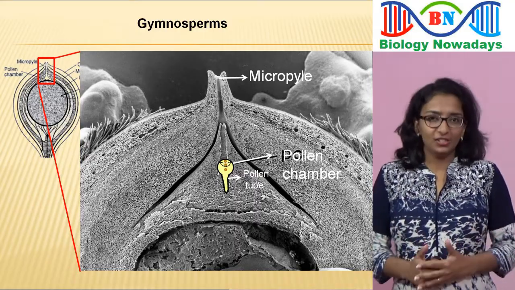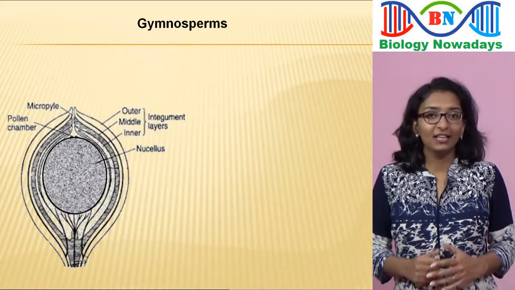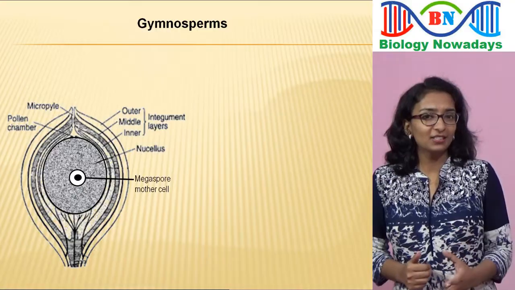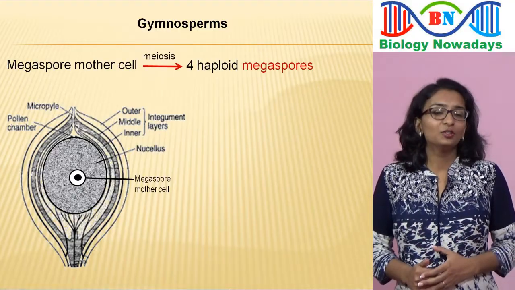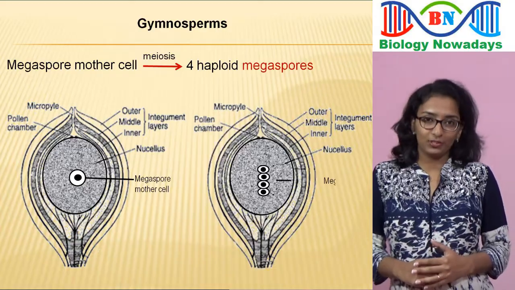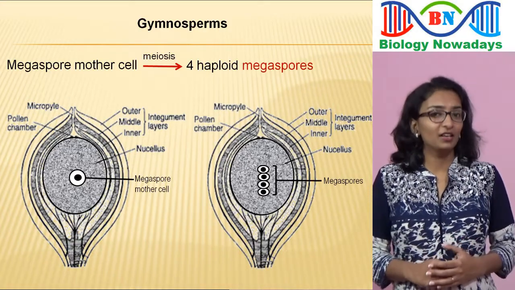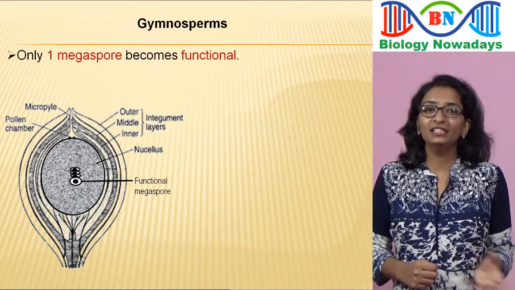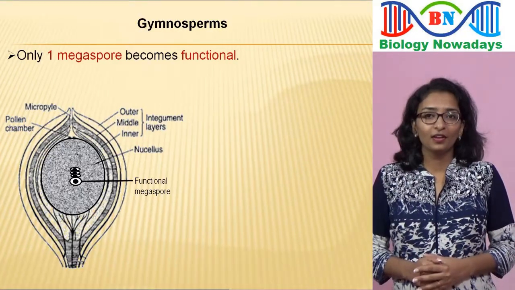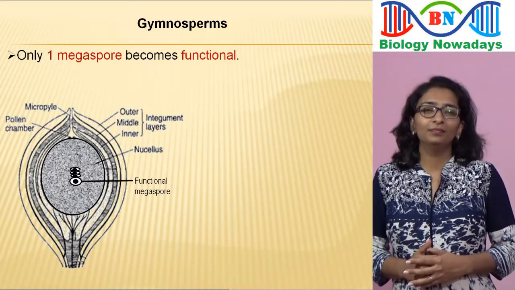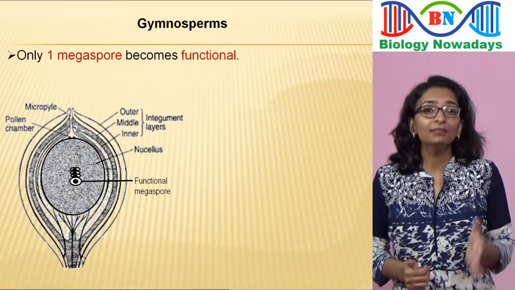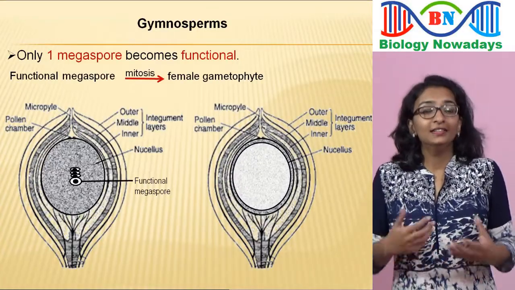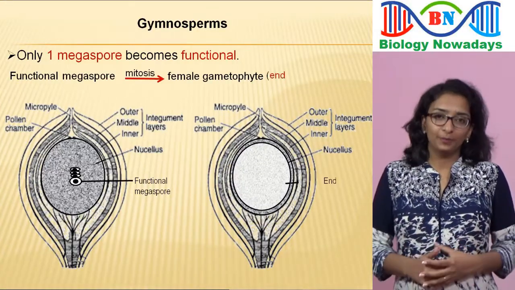After a month of pollination, one cell of the nucellus gets differentiated into a megaspore mother cell. The megaspore mother cell undergoes meiosis division to form 4 haploid megaspores. Among the 4 haploid megaspores, only one becomes functional. The other 3 megaspores will degenerate, in other words, die off. After a long period of time, nearly 1 year, the functional megaspore undergoes mitosis division to form a female gametophyte. This female gametophyte is also called endosperm.